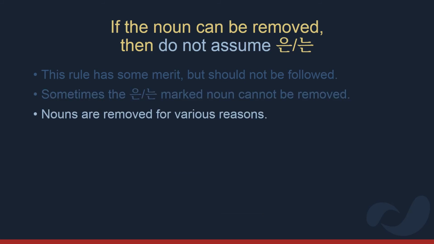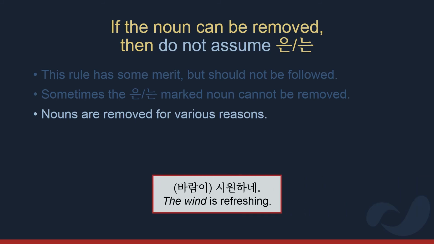Moreover, there are many reasons why nouns can be removed, and 는 isn't used in every case. Take, for example, if you're walking up a hill in the heat of summer and suddenly feel a cool breeze. Here the correct particle upon wind is 이가, and yet the noun can be removed. You could simply say 시원하다. When to omit things is highly nuanced. We won't talk about that other than to say that things are omitted for reasons other than why particle 는 is used. And so the rule in question doesn't always work.